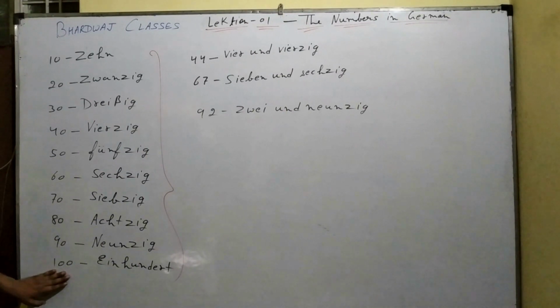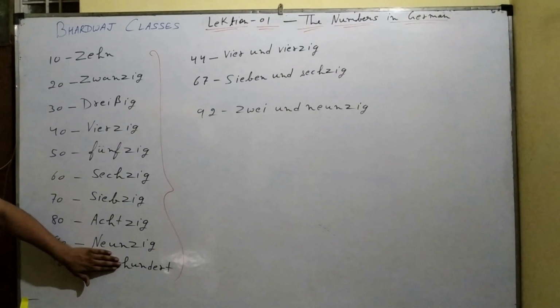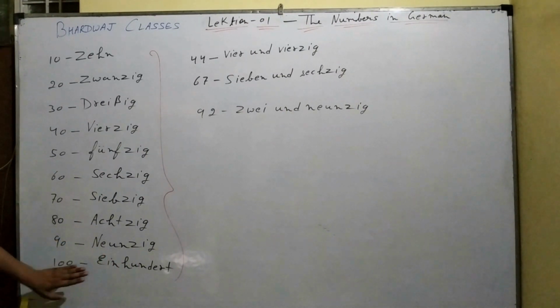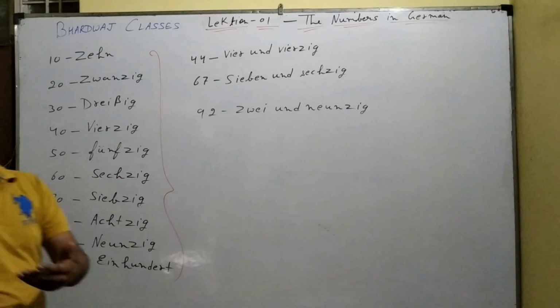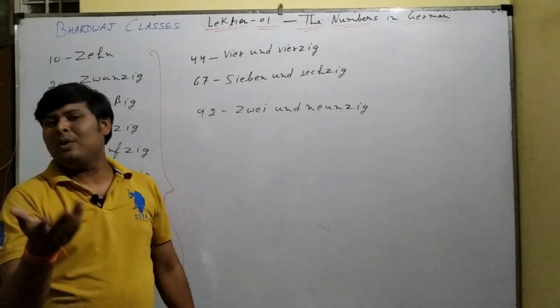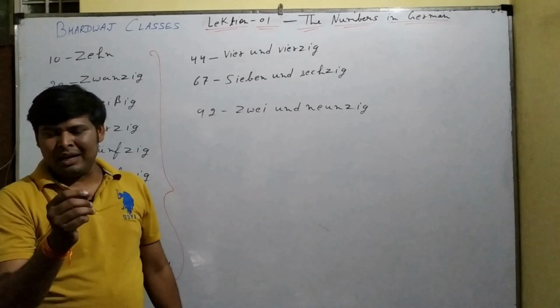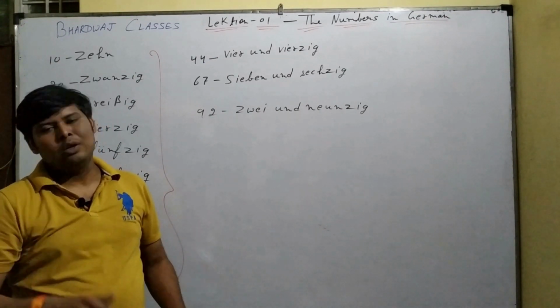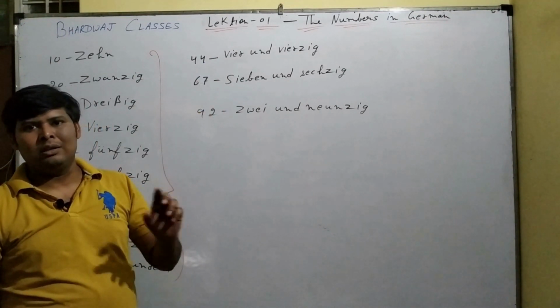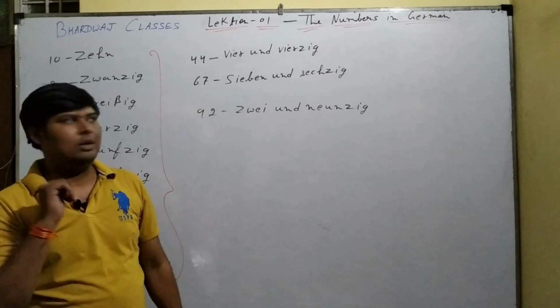Number of times 100 you will find only hundert. You can also write 200 zweihundert, 300 dreihundert. So up to 900 you can write neunhundert.